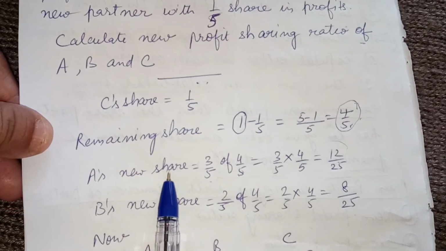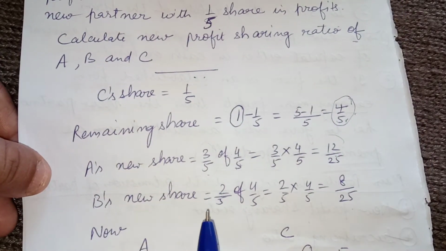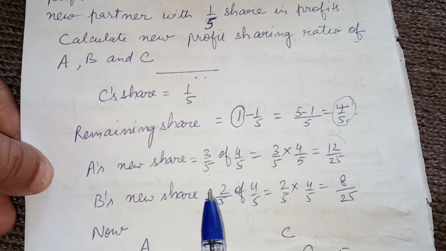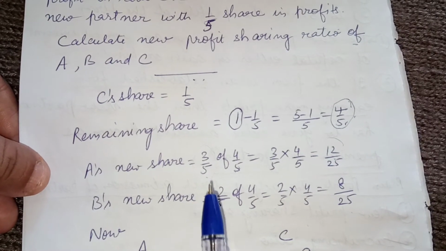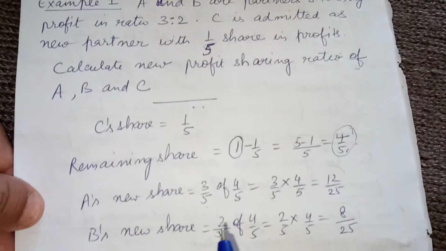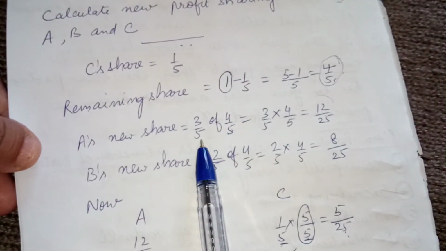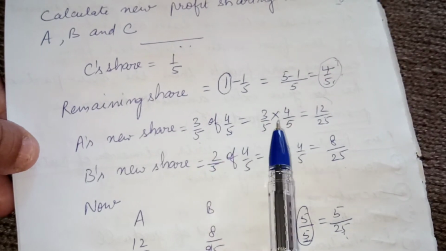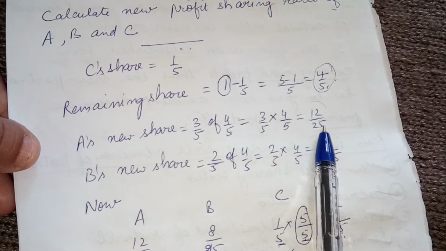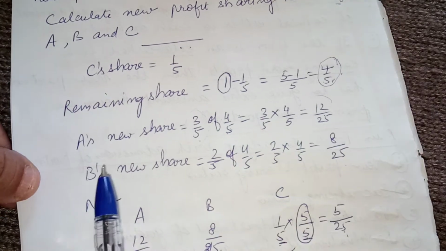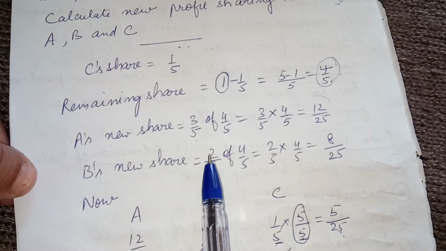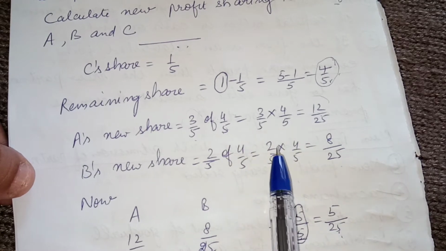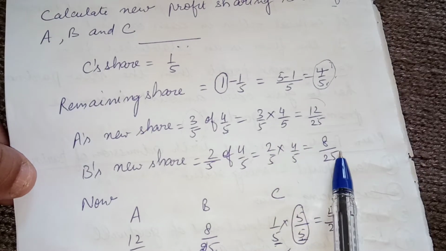Now A's new share will be 3/5. We are here assuming they are dividing the remaining share in the previous profit sharing ratio. So 3/5 of 4/5, 3/5 into 4/5, comes out to be 12/25, and B's new share is 2/5 of 4/5, that is the remaining part of the profit. So 2/5 of 4/5 is 8/25.